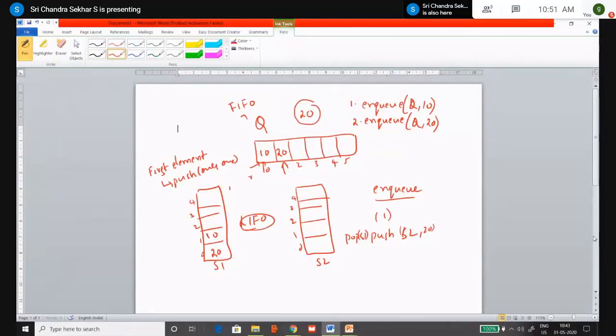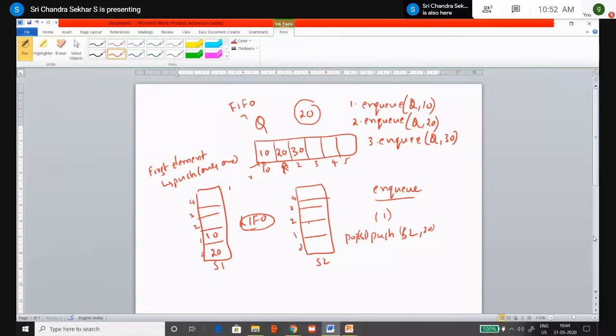So you have to ensure that the newly inserted element should always stay at the bottom of stack 1. For example, let me take one more instruction, that is NQ of Q comma 30, right? It is a very simple operation, it becomes 30. But how do you mimic it? Whenever you want to perform the NQ operation, you have to check whether stack 1, S1, is empty or not. It is not empty. In such a case, what do you have to do?